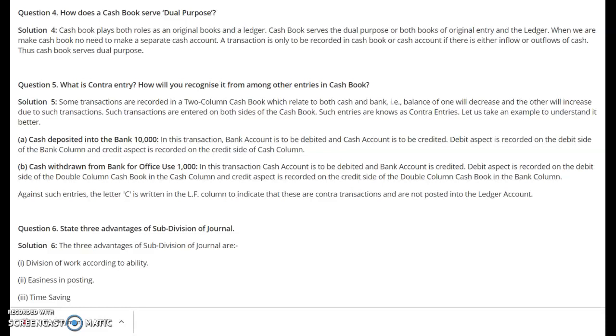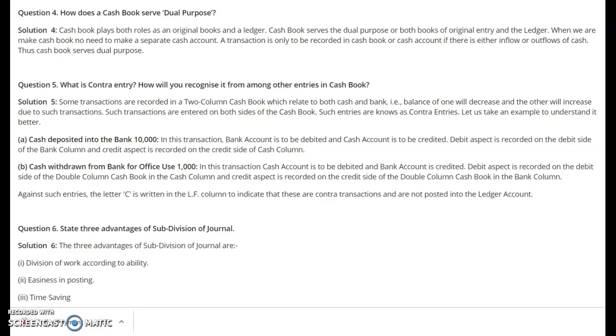Simultaneously, if the purpose of withdrawal is not given, it will be presumed that it is withdrawn for office use and a contra entry will be recorded in the cash book. For example, it is just mentioned cash withdrawn from bank rupees 10,000. In that case it is not clear whether the cash is withdrawn for office use or personal use.